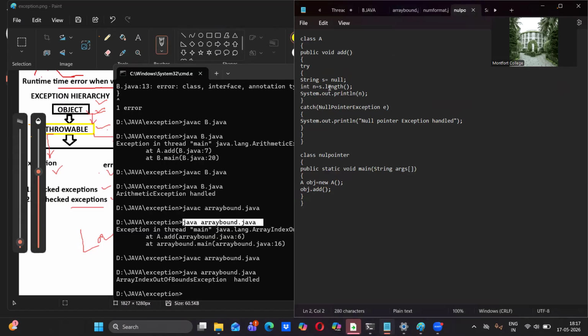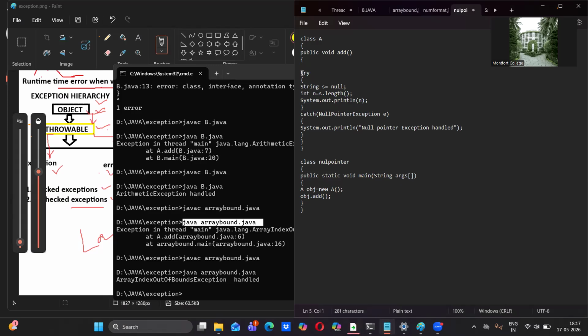In null pointer, here I have a try block up to this, and here I have a catch block. I assigned null to the variable s, which is of type String. String means a set of characters, but here I assigned null, which means nothing.